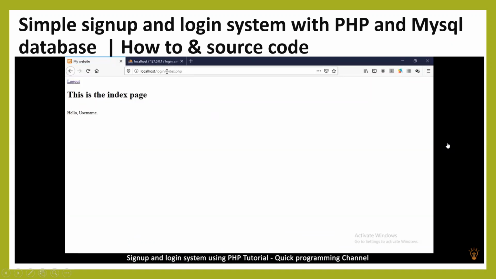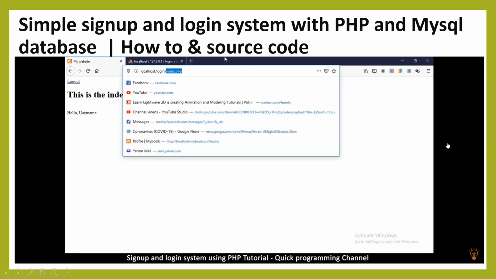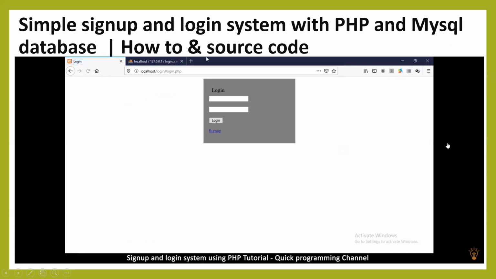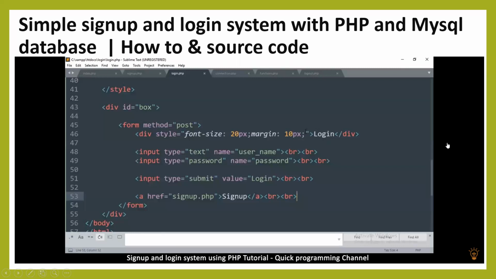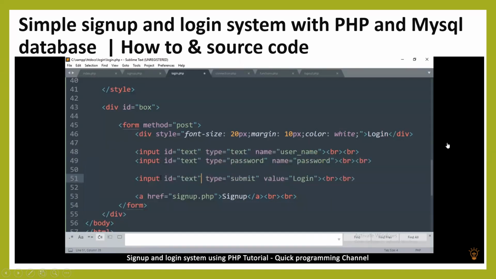In order to see this, I would actually need to go to the login page. And there we go. Okay, so not looking great there. What we can do to change things, for example, here I can put color white, and then let me put an ID on these guys so that they can use the styles above. And then here I'll put an ID of button, I think that is.